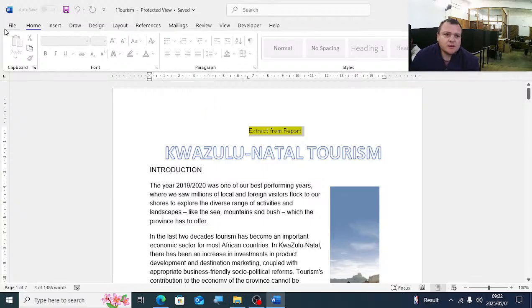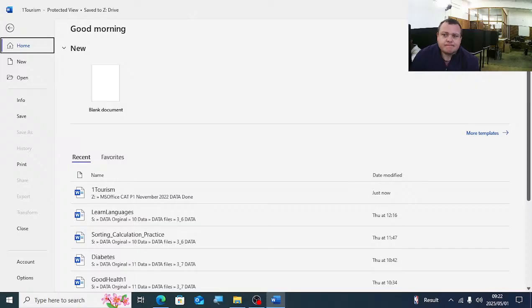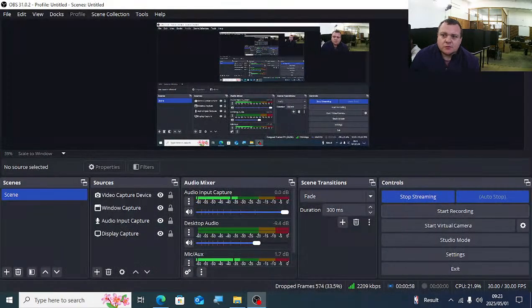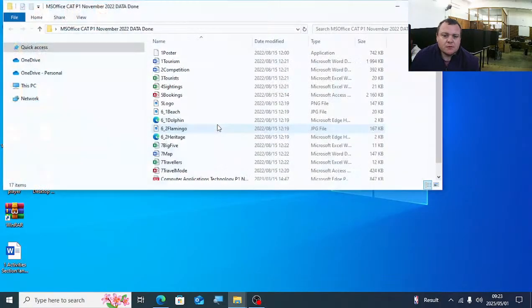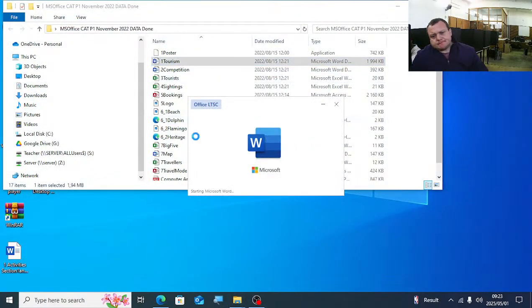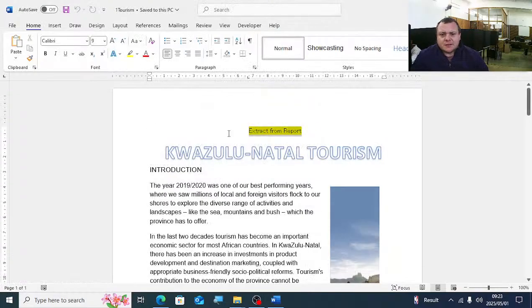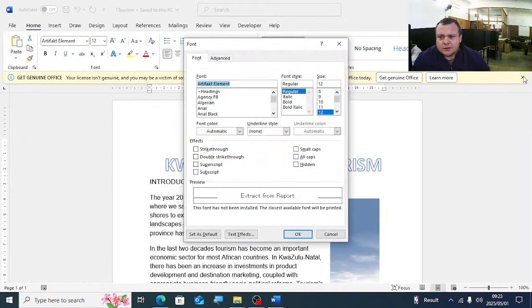Sorry, we must enable editing here. I just want to copy it to my desktop. There we go. One tourism. So we're going to select the heading there. We're going to say enable editing, extract from report. You're going to select it, font dialog box, and you will go to small caps there and you'll say okay.